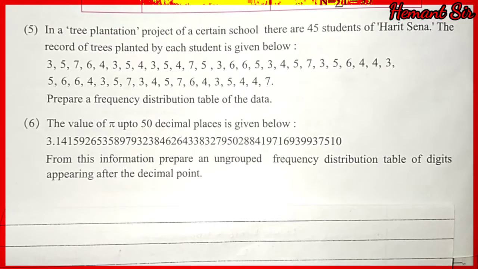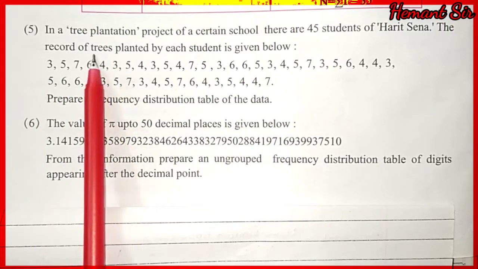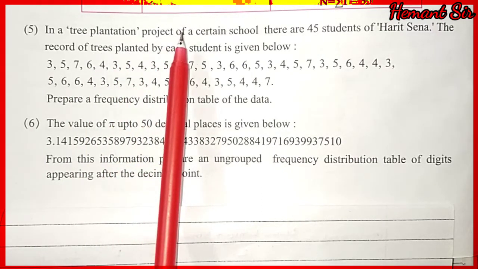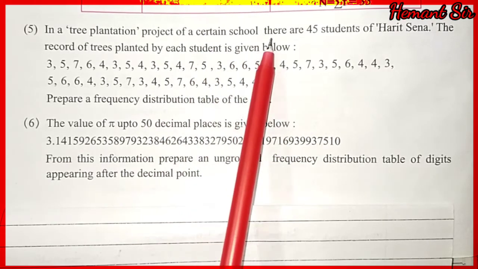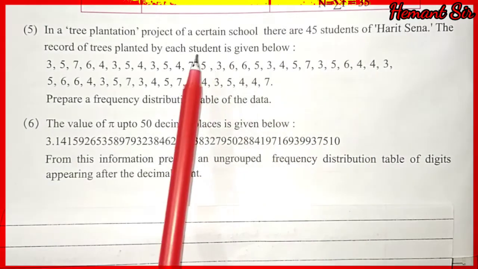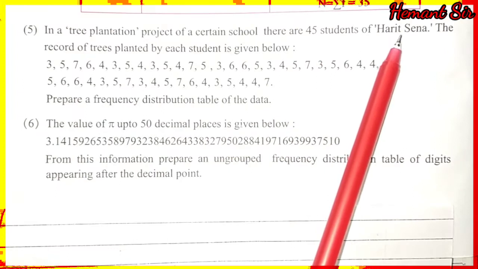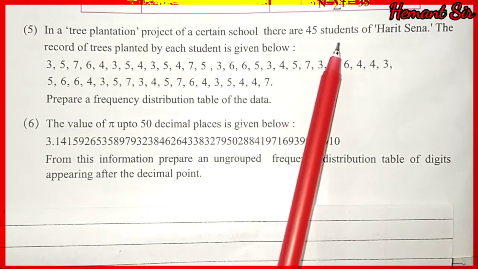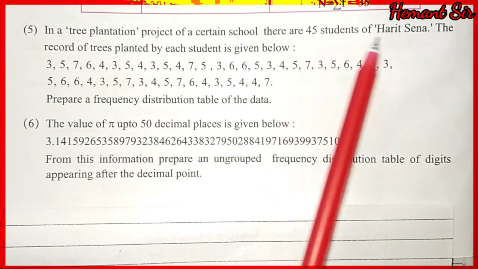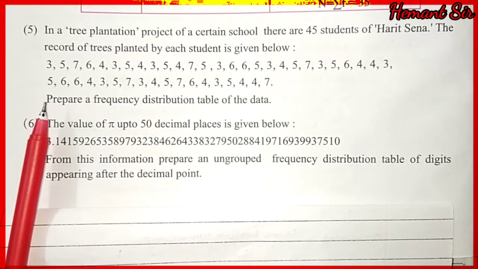So now we are going to solve the fifth problem of our practice set 7.3. The fifth question says, in a tree plantation project of a certain school, there are 45 students of Harit Sena. In that school, one group of students called Harit Sena had 45 students. How many students? 45. The record of trees planted by each student is given below.